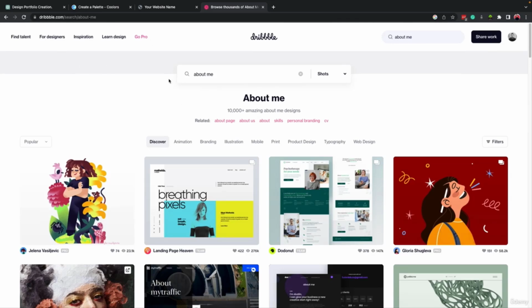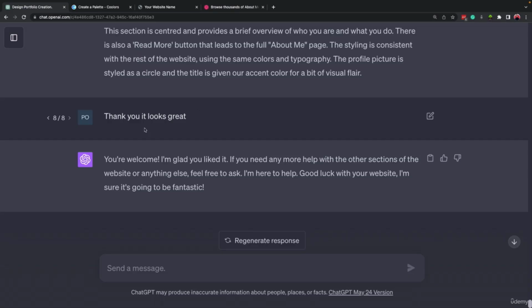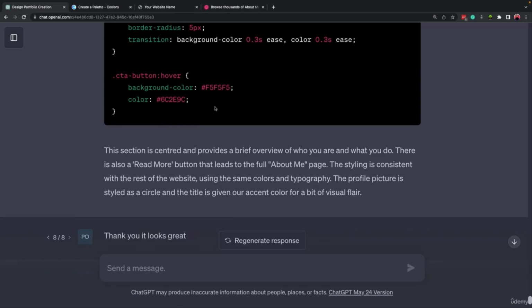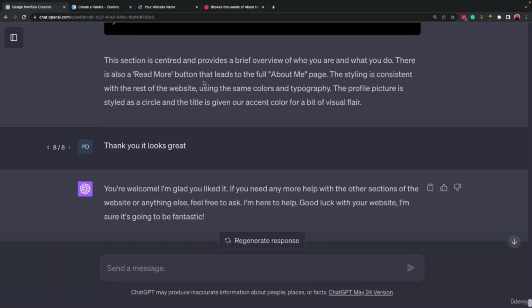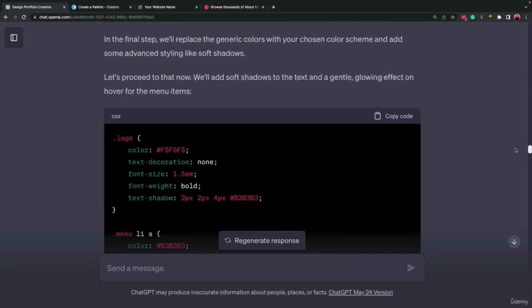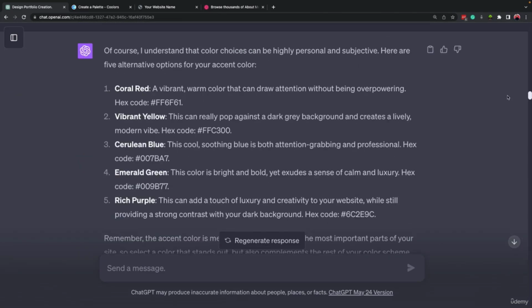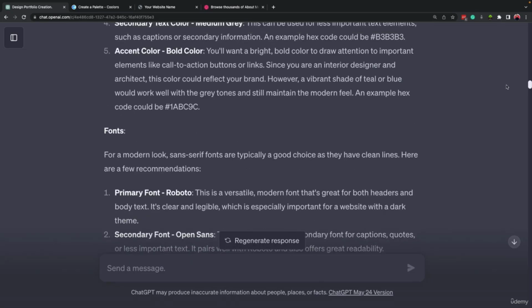So that was all about this lesson. Let's go for the next part to create the next section. All right, so I mentioned thank you, it looks good till now. So ChatGPT understands that we have accepted what it wrote till now. Let's scroll up and see what was the next section that we need to create for our homepage.